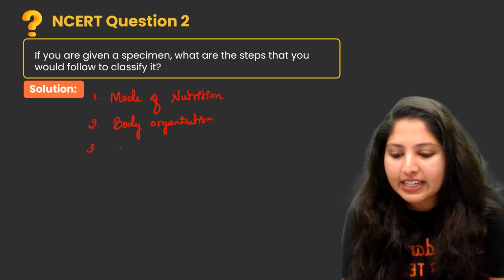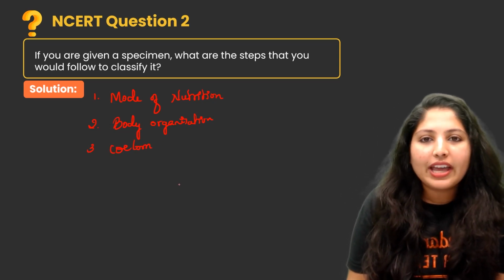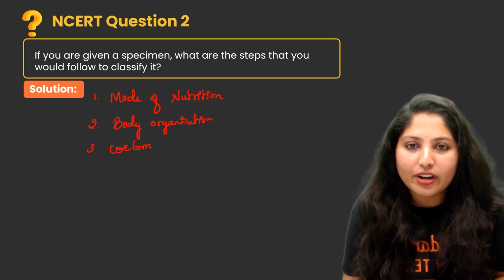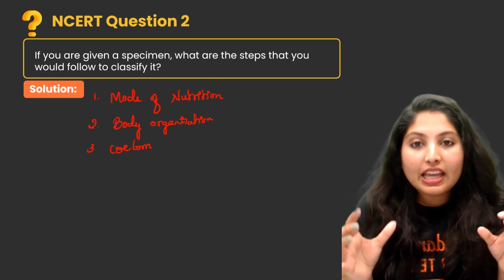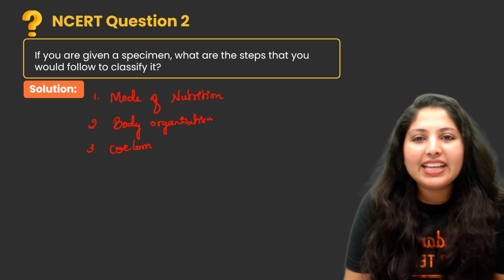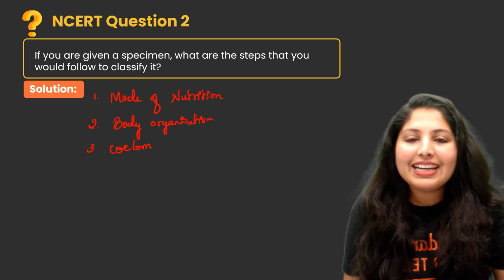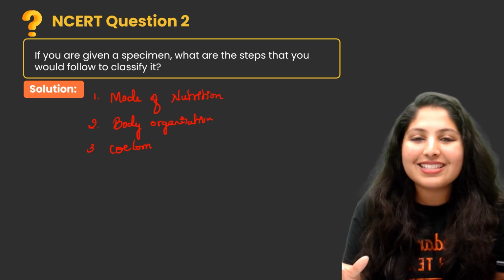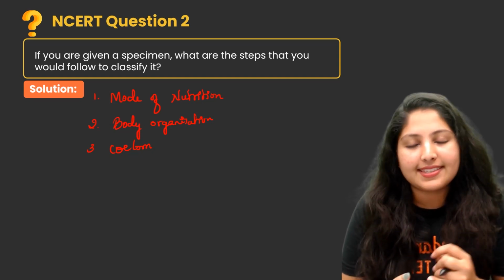Next one is presence or absence of coelom. The organism containing coelom is called coelomate. Without coelom, acoelomate. If the organism contains patches of mesoderm, then it is called pseudocoelomate. We need to check whether the organism is coelomate, pseudocoelomate or acoelomate.